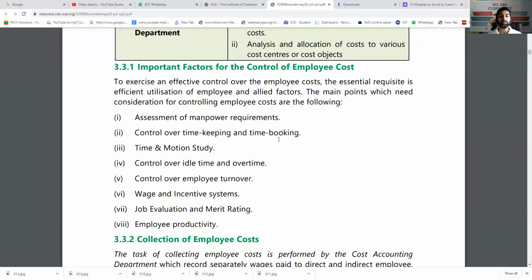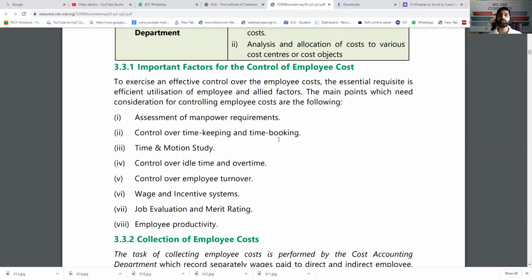Both are important. Time and motion study. That means by making a deep analysis, you can find out how you can reduce the time required for a particular activity. For example, at a call center, if a boy or a girl who is working there is using headphones, he or she can save time because they can simultaneously attend the call and at the same time work on the computer and immediately send the details. So it will save your time. If it would have been a landline system, it would have taken a lot of time. So time and motion study: how to reduce the time required for the same activity without affecting the quality.